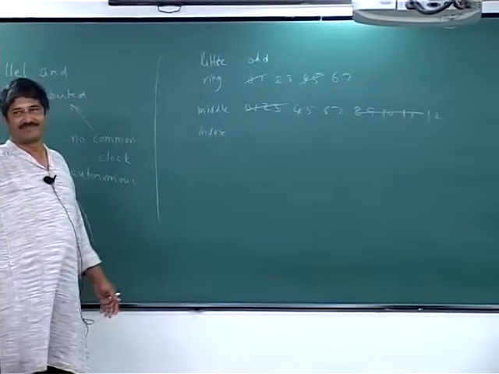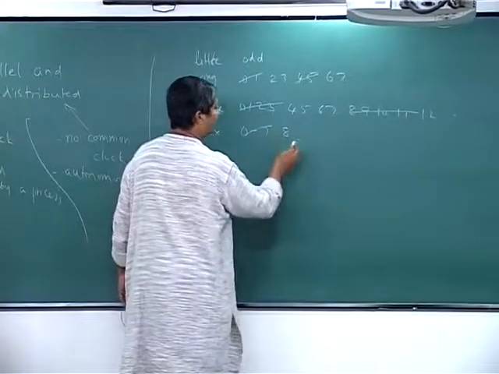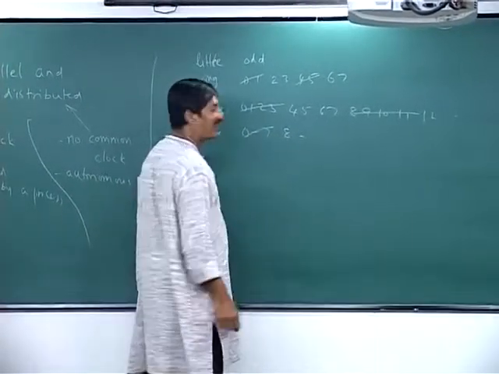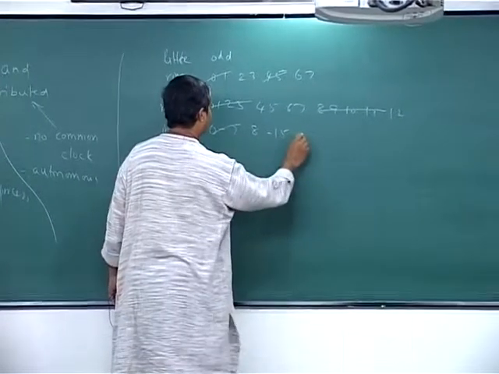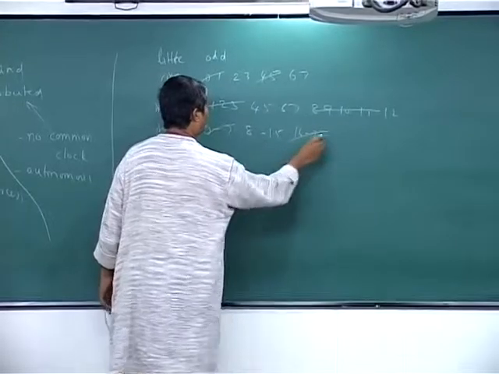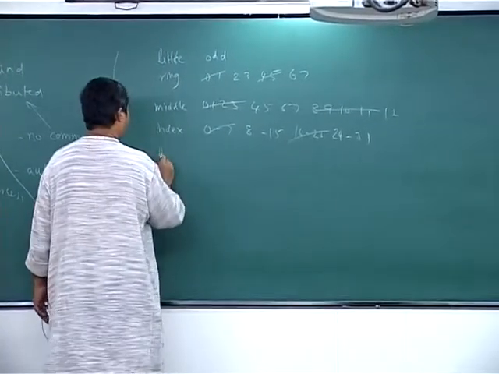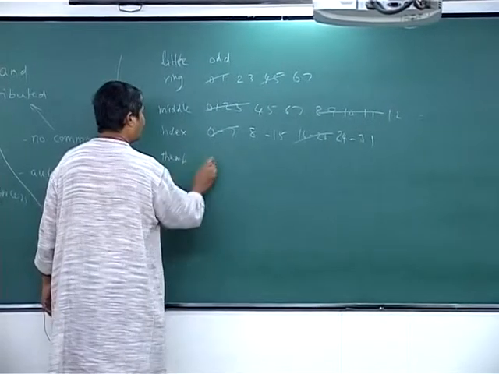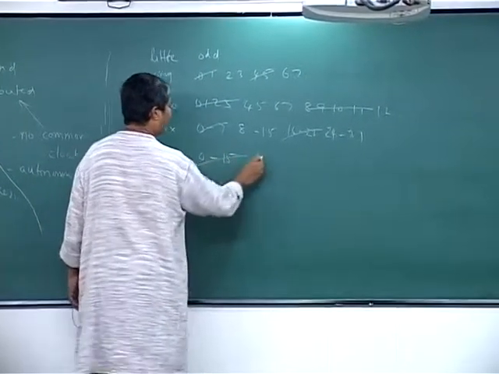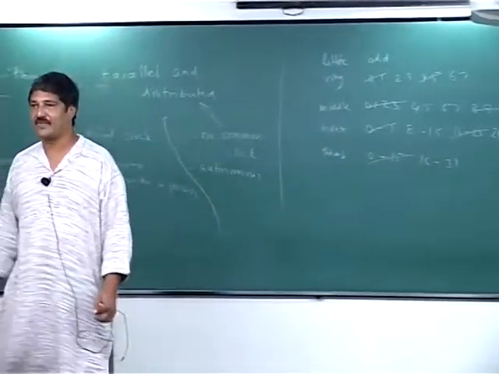When does it come up? At 8. So 0 to 7 it's down, 8 to 15 it's up, and so on. 16 to 23 it's down, 24 to 31 it's up. Thumb: 0 to 15 it's down, 16 to 31 it's up, right?